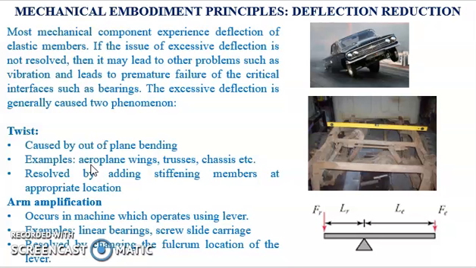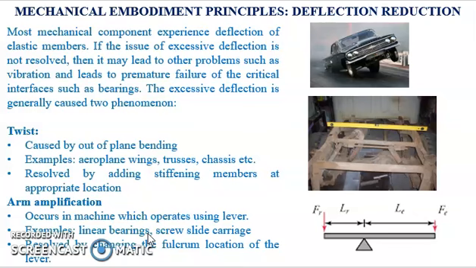The twist is caused by equal and opposite internal forces acting at a certain distance apart. The twisting can be minimized by providing additional members that would stiffen the structure against the twist. Arm amplification is a phenomenon observed in a product or machine which operates using a lever. Examples of such machines are linear bearings, slider carriage, etc.